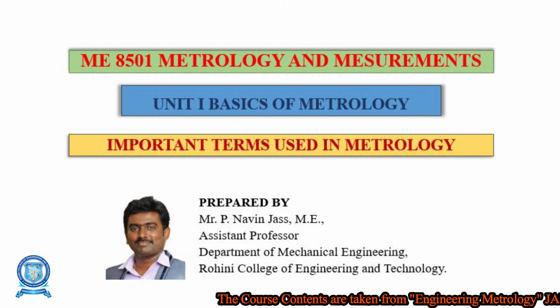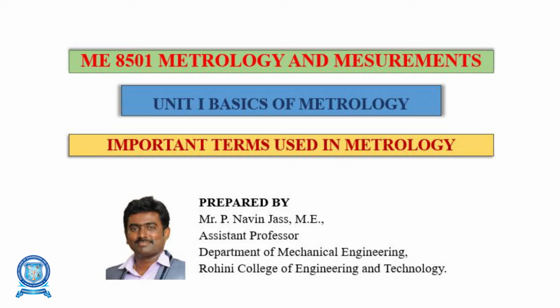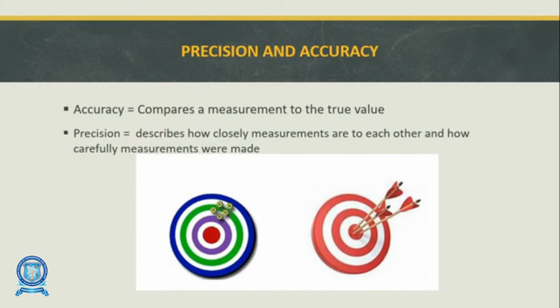Today we are going to see another topic from the first unit, Basics of Metrology. The next topic is important terms used in metrology. In this topic, we are going to discuss various terms and why we are using these terms in measurement techniques. The next important topic is precision and accuracy.